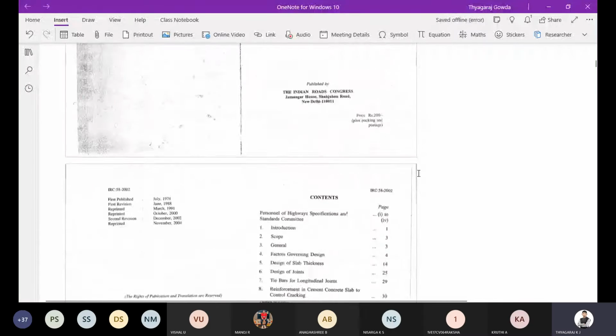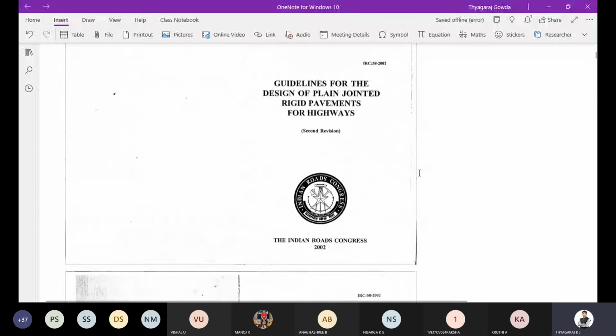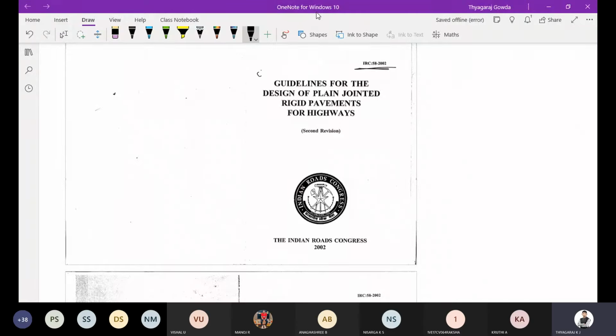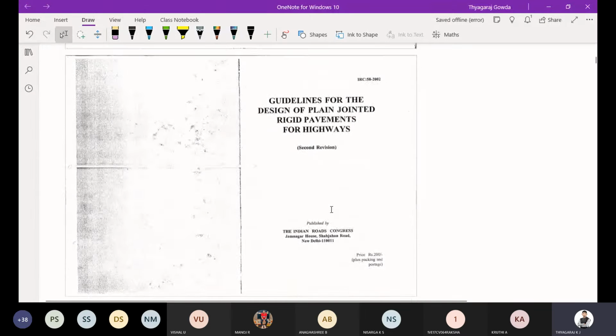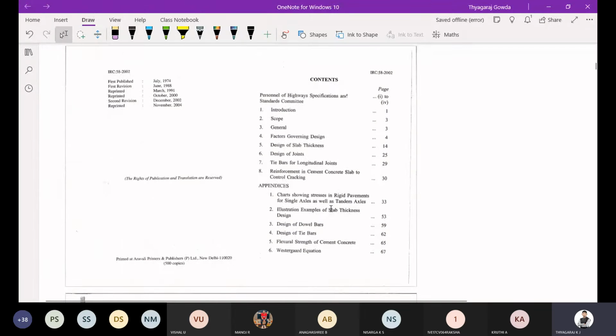So as I was telling, we will be using IRC 58/2002, that is, guidelines for the design of plain jointed rigid pavements for highways. Now the code book has been revised to IRC 58/2011, but as per VTU they still use IRC 58/2002. What are the key features we can see in this IRC 58? We will see one by one.